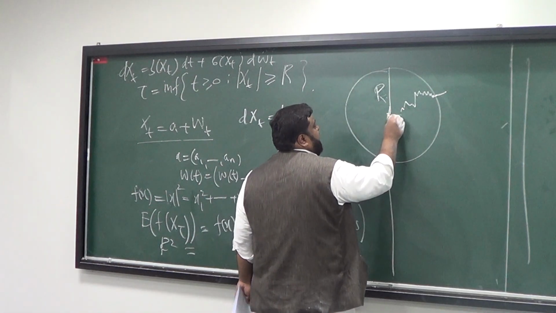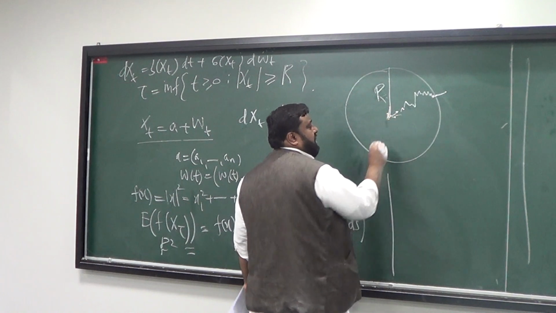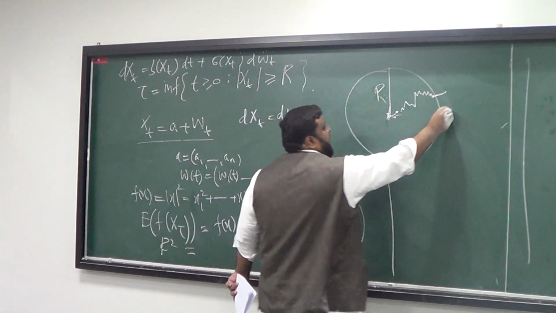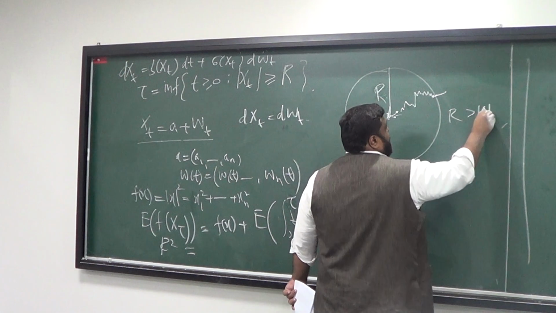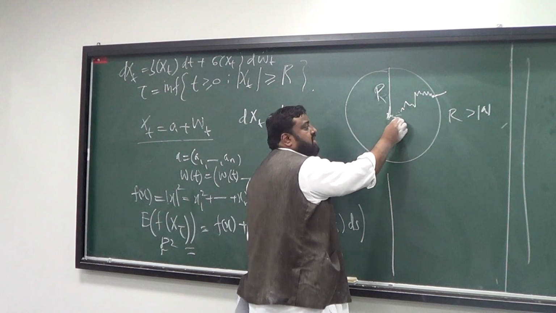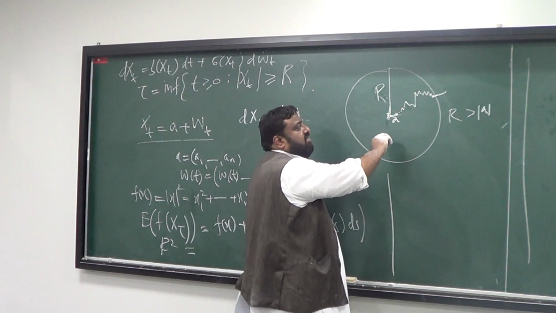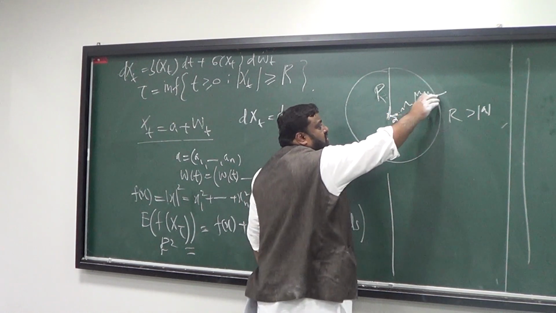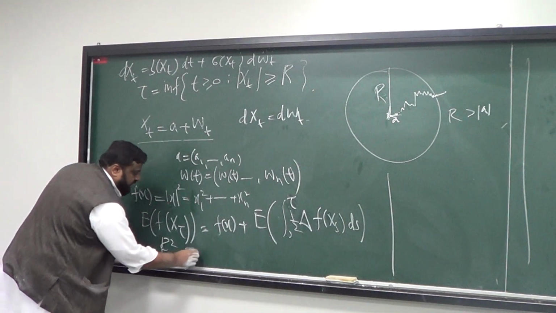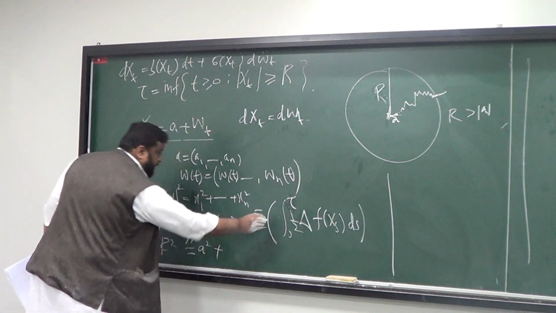And how about f of x? It says that the start is maybe a little different from the origin. And this r is bigger than this absolute value of a. So it started deflecting, it covered some distance. Let's call this distance a, and you are interested in finding its value when it happens. So for this it says r squared, and for this it says a squared. And what would be the expectation of this?